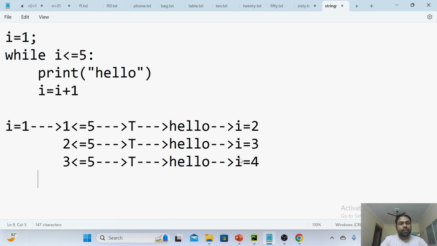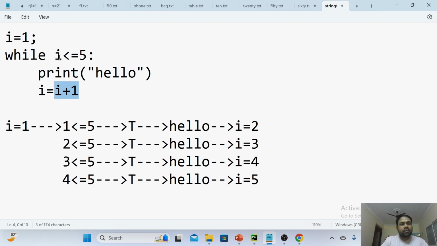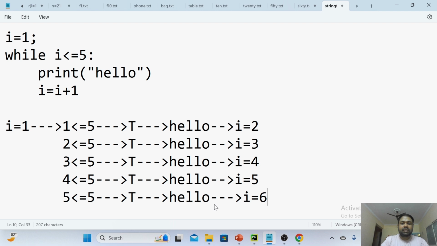Okay. So after becoming 4, again the condition will be checked. 4 is less than or equal to 5. Obviously it is true. As this is true, now the hello message gets printed. Now again it will come for I equals I plus 1, which is nothing but I value becomes 5. After becoming 5, again the condition will be checked here. 5 is less than or equal to 5. As the condition is true, again the hello message is getting printed. And after that the I value is getting incremented. Now I value becomes 6.